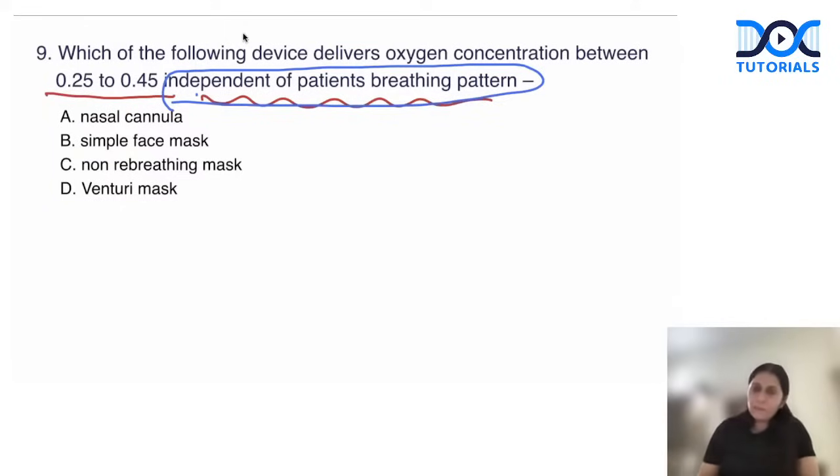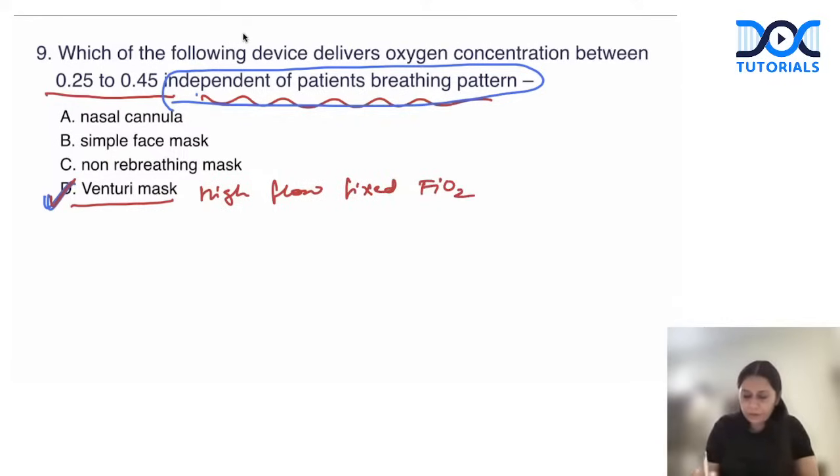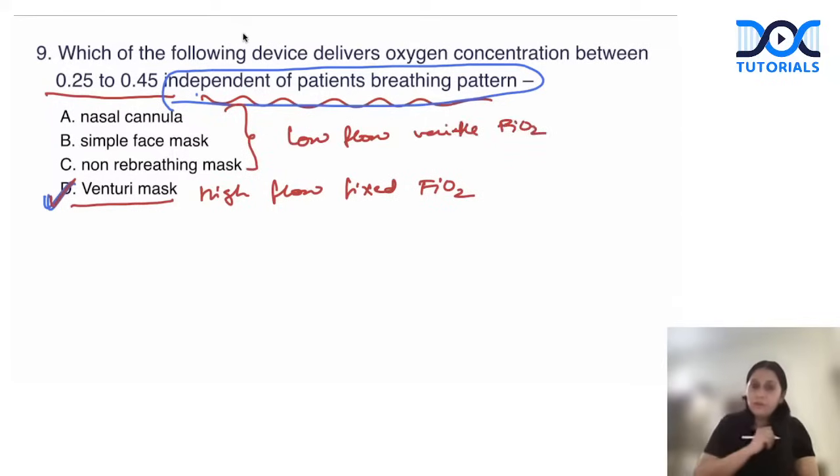So what is independent of patient's breathing pattern is Venturi mask only in the options, which is a fixed FiO2 delivering device, because it is based on the Venturi principle, and depending upon the flow and the orifice in the barrel, a fixed FiO2 and a high flow is delivered to the patient. Got my point? So Venturi mask is a high flow fixed FiO2 delivering device. And these three are low flow variable FiO2 delivering devices. So very important.